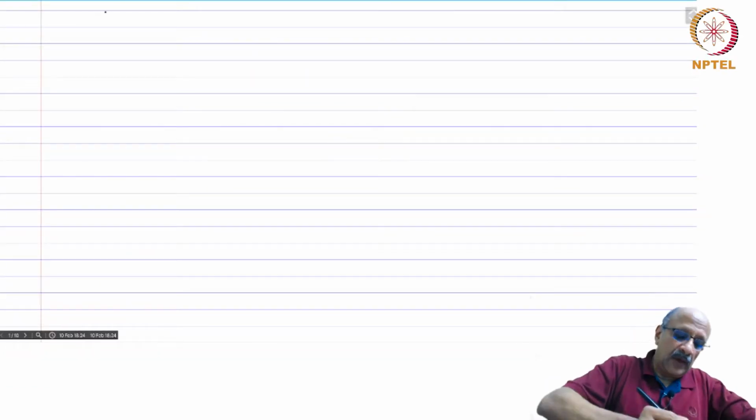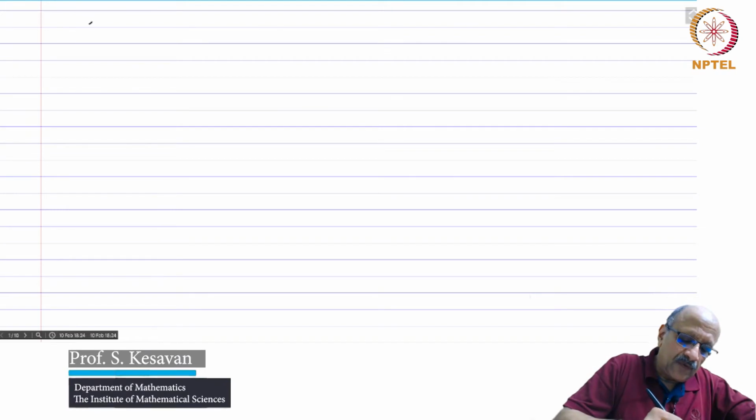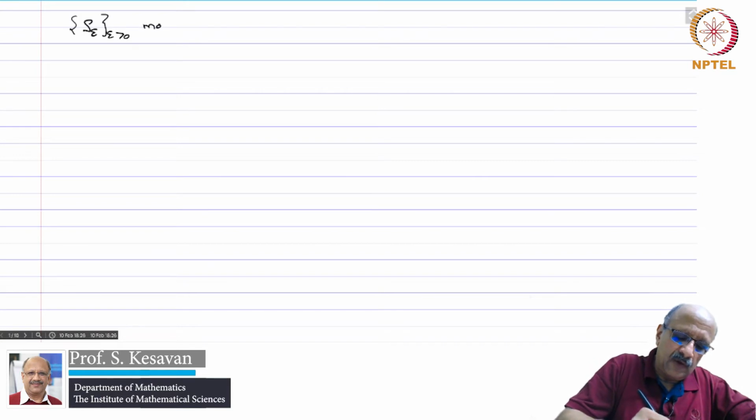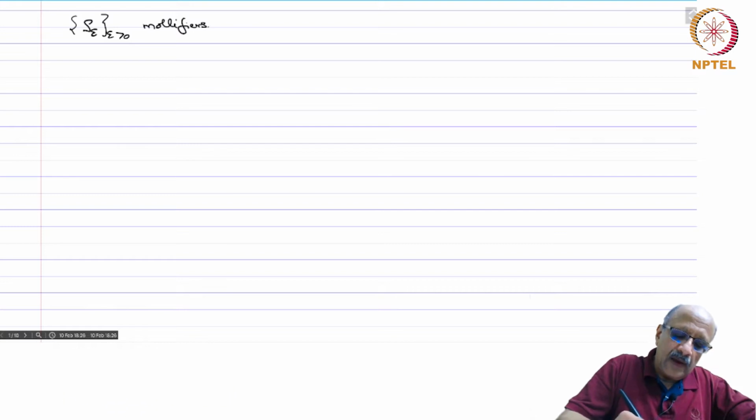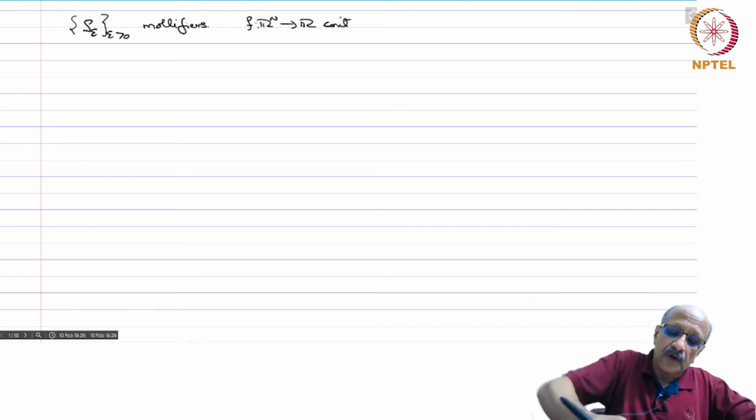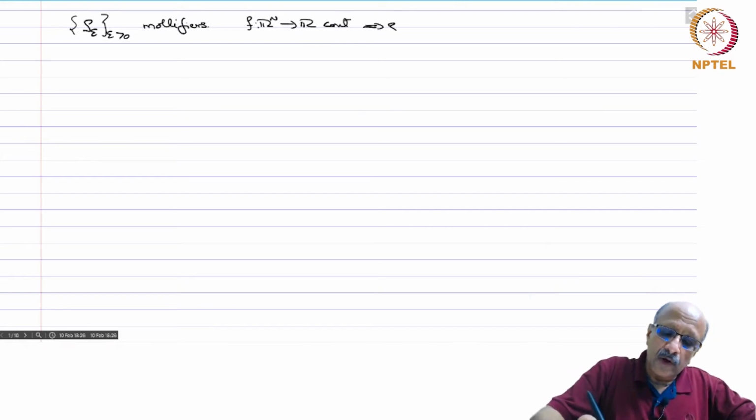Okay, so we have proved up to now that if rho epsilon, epsilon greater than 0, is a family of mollifiers, and f: Rn to R is continuous, then rho epsilon star f converges to f pointwise.